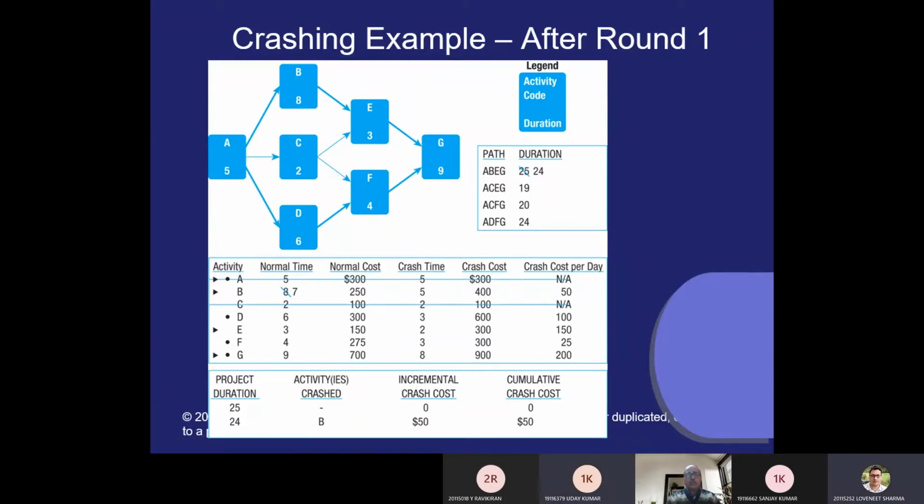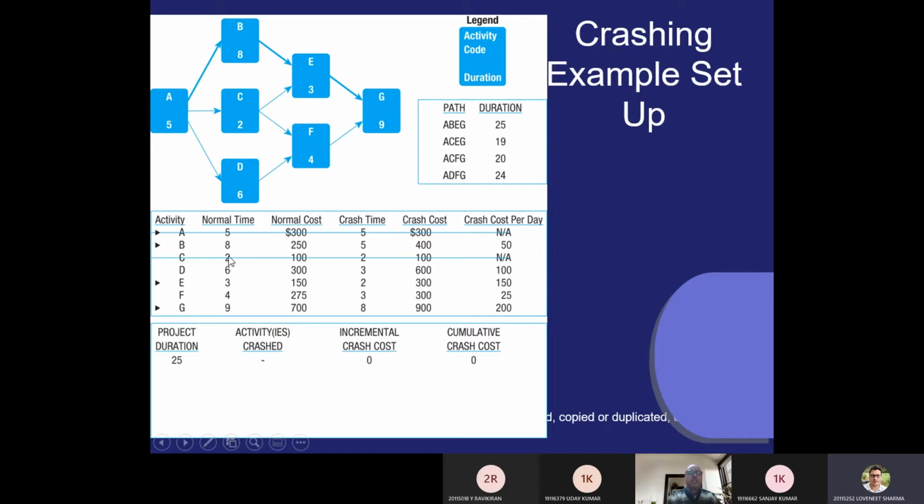If we crash activity B, then the crash cost per day will be minimum. Which one has the least cost? In the next slide, I want to convert the 25 days project to a 24 days project. So the least cost is with B: $250 divided by 8. The minimum crash cost per day is with which activity?